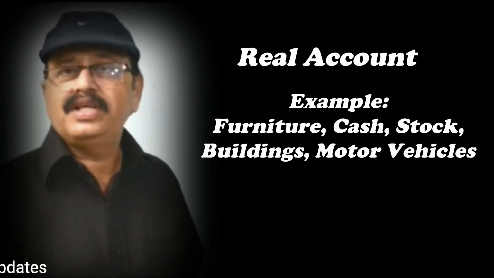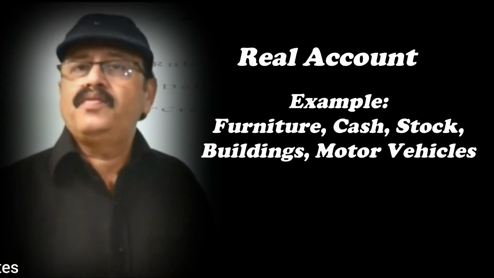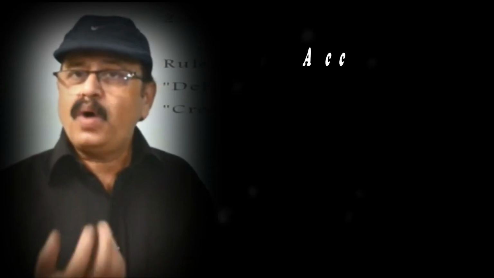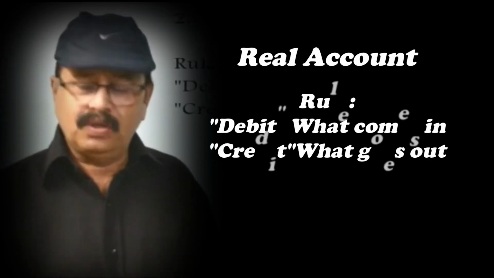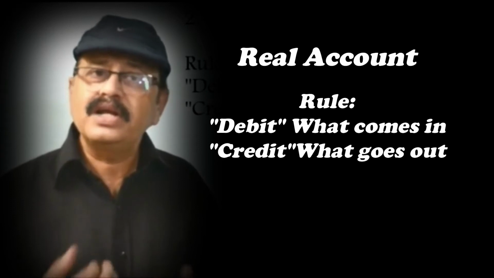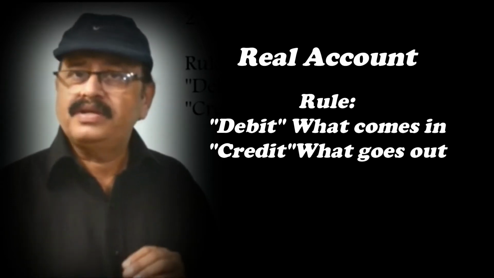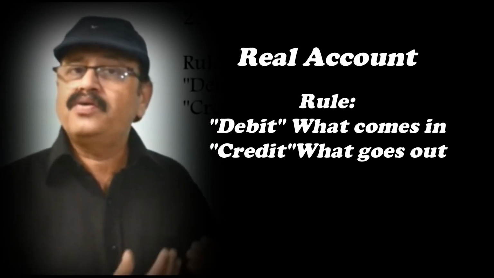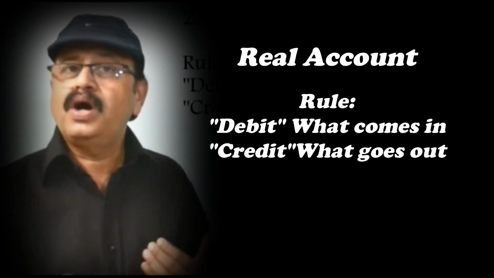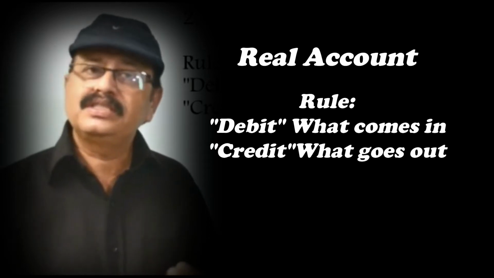Here also there is one formula. That formula says debit what comes in, credit what goes out. For example, I am purchasing a TV. That means TV is coming in, so TV account is debited. Cash is going out, so cash is credited. So this is the simple formula.